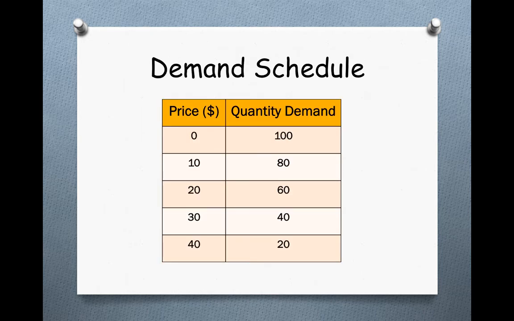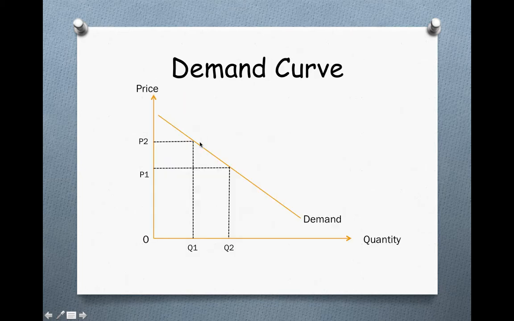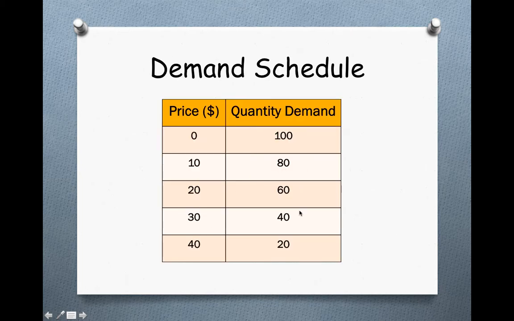Now, in a demand schedule, a table which shows the prices and the respective quantities, we will see that as price increases from 0 to 40, the quantity demanded decreases from 100 to 20. So at the lowest price 0, when it's given for free, there are 100 units demanded. But when the price increases to 10, you see the quantity demanded has fallen by 20. Therefore, the demand schedule shows that when price increases, quantity demanded decreases.